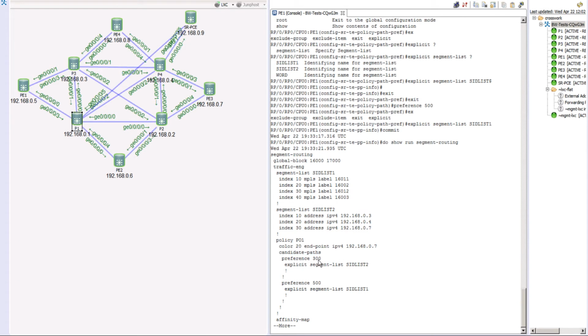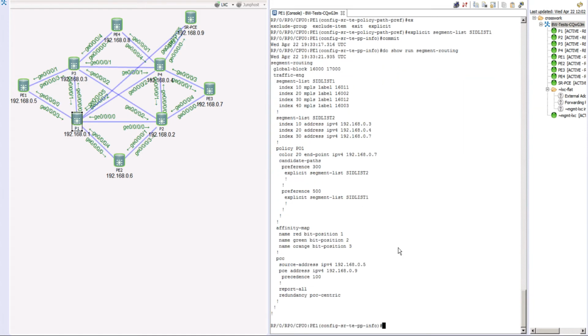So we are saying for preference 300, I'm using SID list 2. That means for preference 300, use this particular SID list where we are using IPv4 addresses. For preference 500, I want you to use the MPLS label, which is our SID list 1. And if you recall, higher the preference, better the path primarily. We could also have assigned a weight to these policies. So instead of giving a preference, within the same preference we can give two policies with different weights if we really wanted to do that.